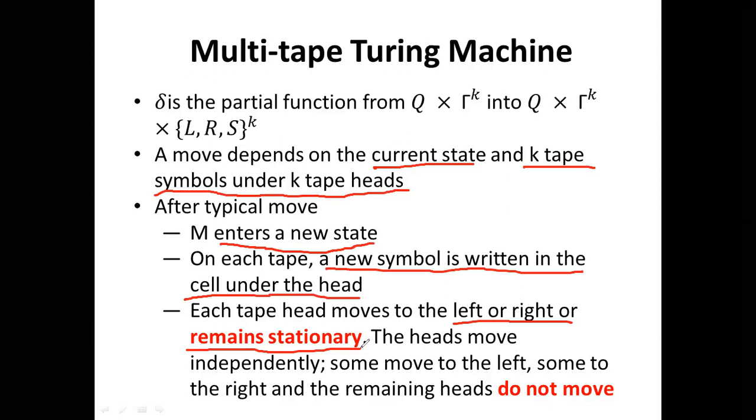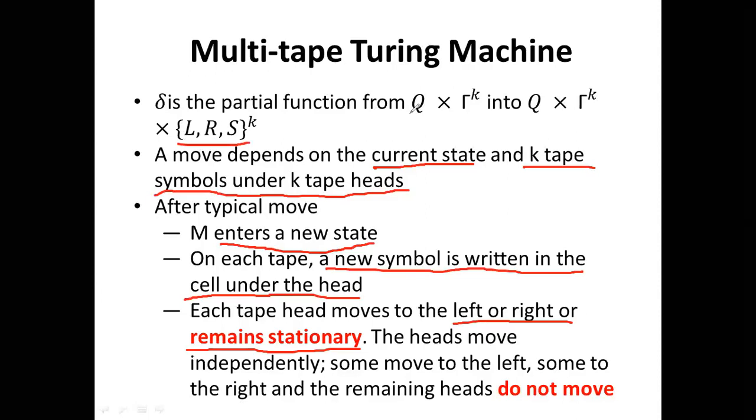So the transition function is the most important thing for any machine. In a single current state, taking an input symbol, it will move to another new state, and it will write the symbol on the k tapes, and it will either move left, move right, or not move, that is a stationary move. So there are k number of tapes, so L, R, S to the power k. Do you understand what I am saying?